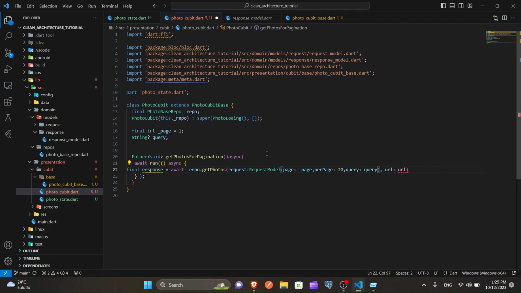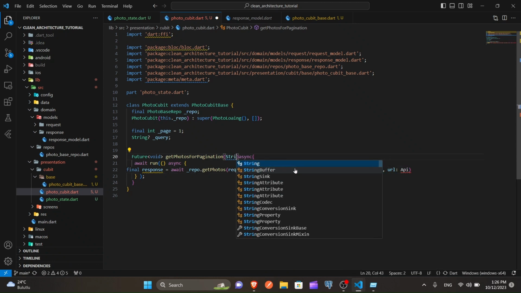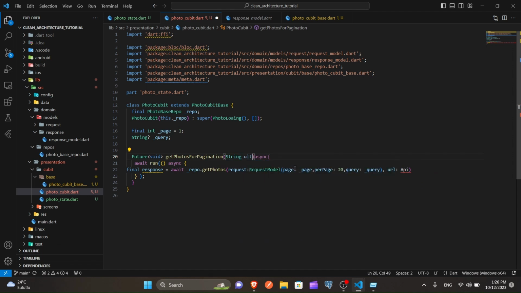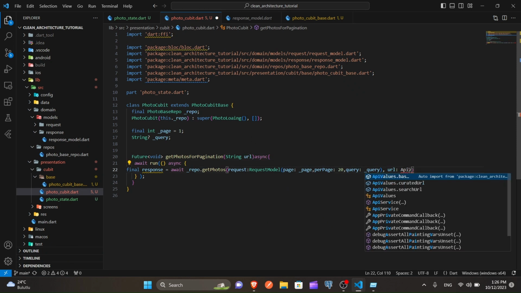For query, we give query. Who knows? Private, only available for this. And for URL, we can put the API. Oh, now I got why we need this URL parameter here, because look at what we created there.